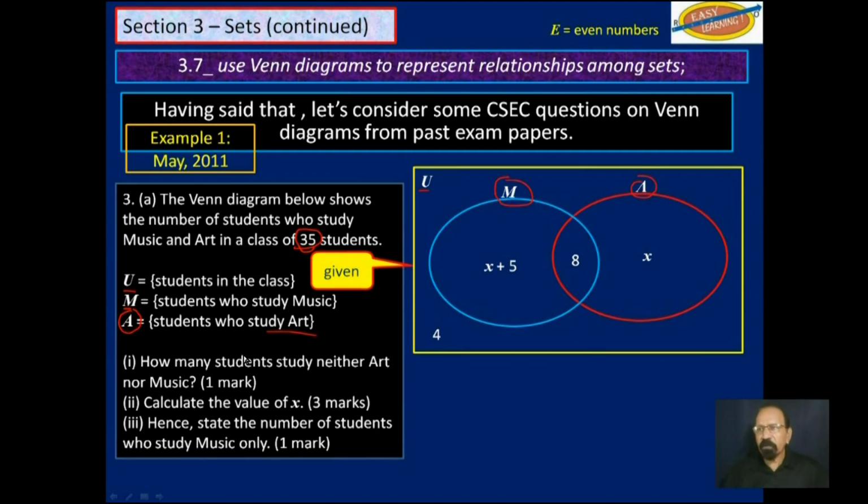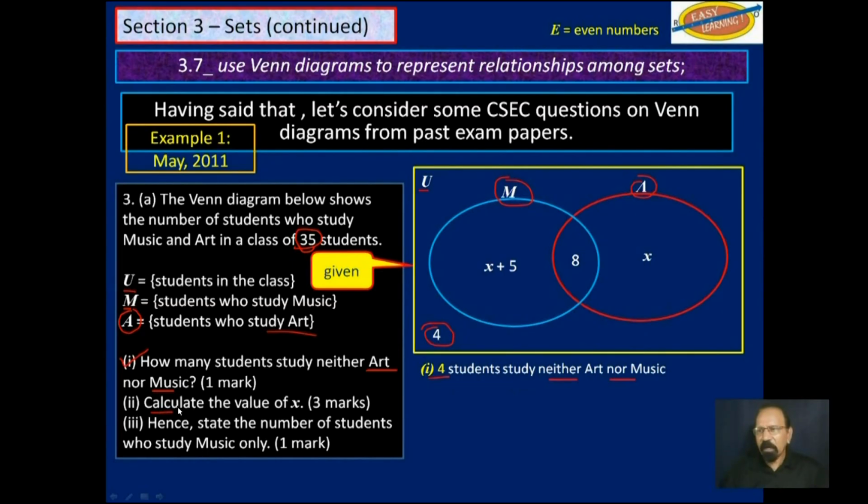Now, how many students study neither art nor music? So how many students do you have that are not in that blue and red circle? And the answer, of course, is 4. Now, that is pretty easy. Everybody, I think, should be able to answer that. So 4 students study neither art nor music.